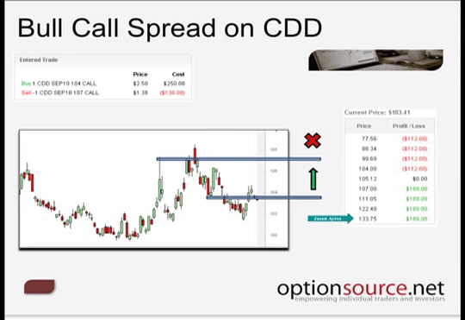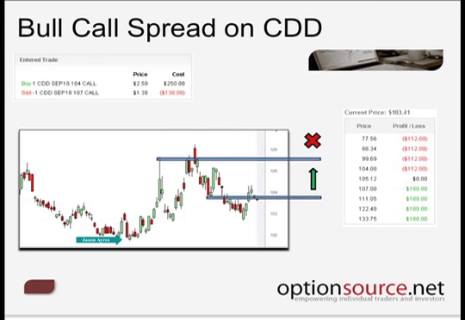Now, we could do the same if we were looking at a put option play. Because we have a limited amount of time, I did not illustrate this strategy using puts, but at the end of the day, if we were bearish, we would buy a put here, say at the 103 level, and sell a put down at the 100 level to create that spread. So we just take the same rationale for the strategy and simply reverse it: we buy the higher strike put and sell the lower strike put to create the bear put spread.